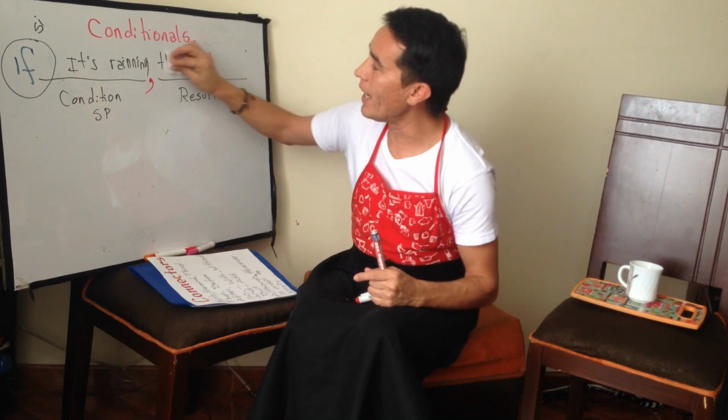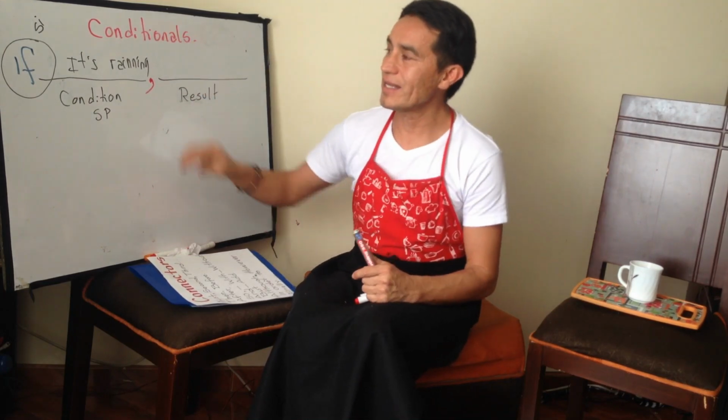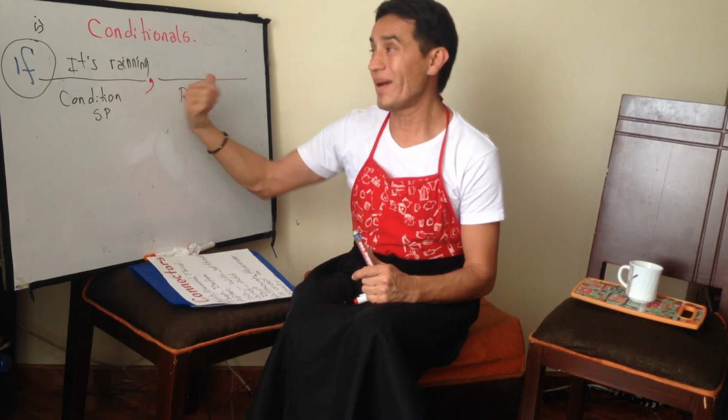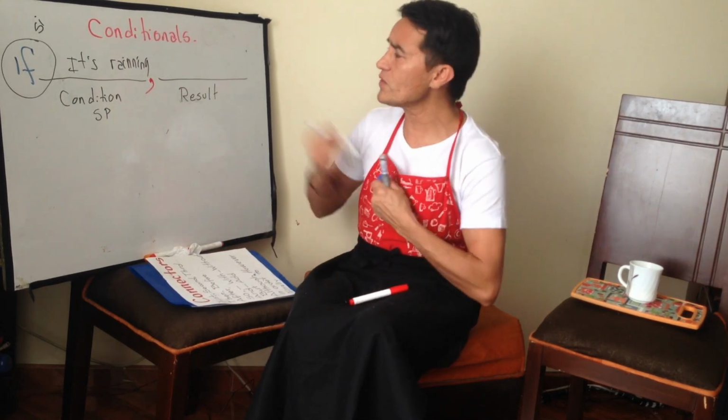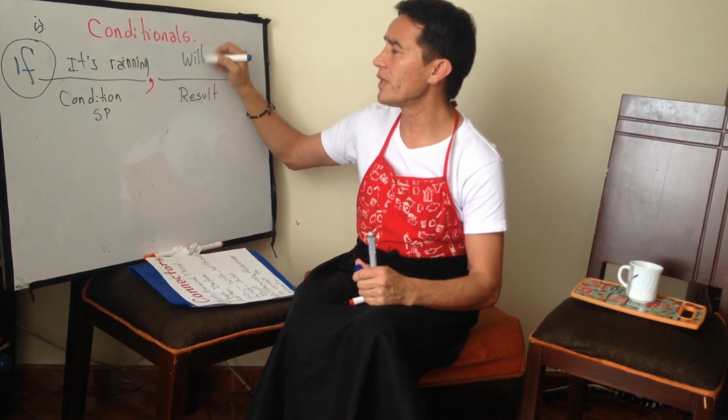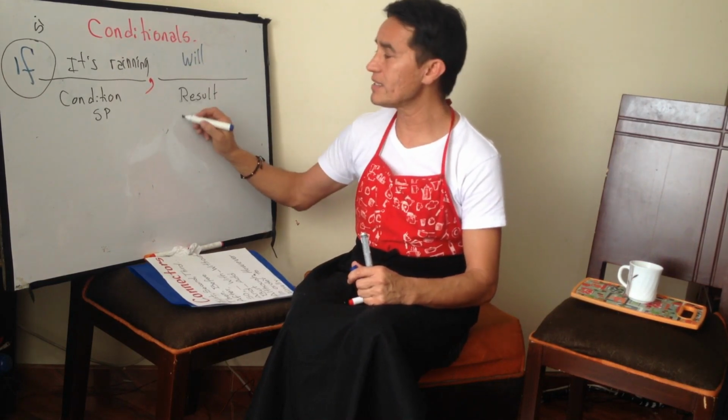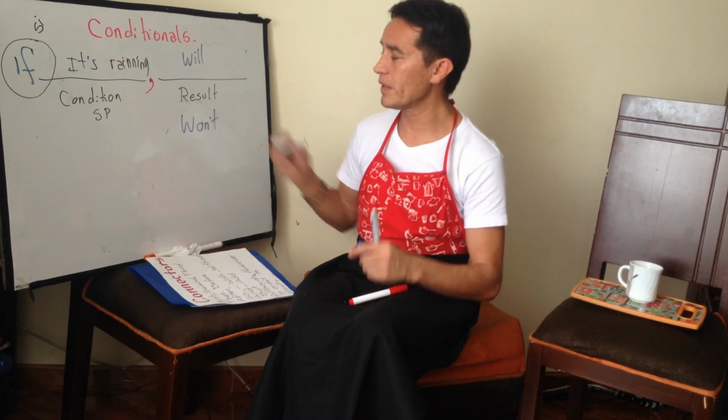The conditional one is simple present, but the result is with future. You remember in future we use the auxiliary will, or if it's negative, won't. Okay?